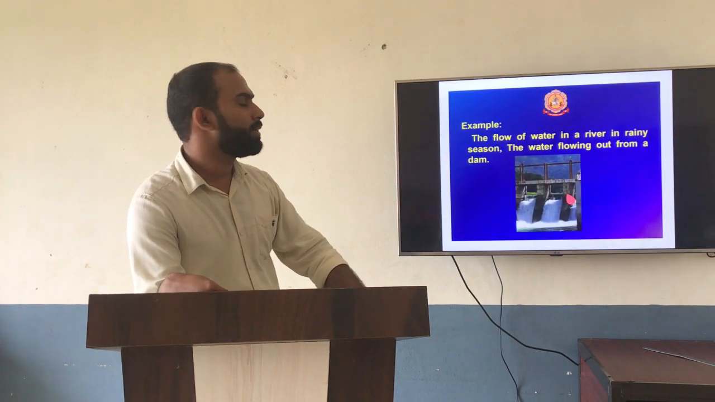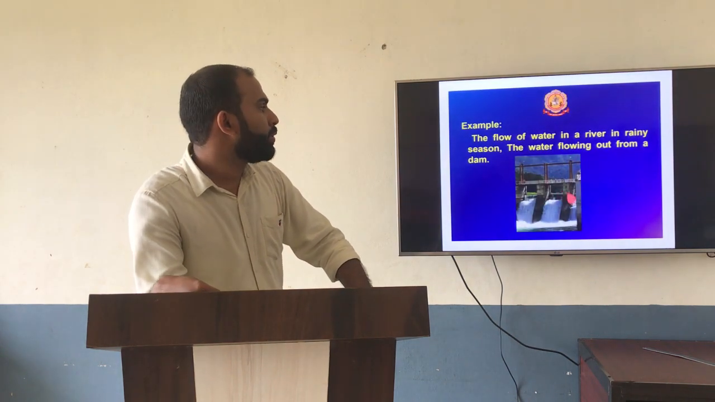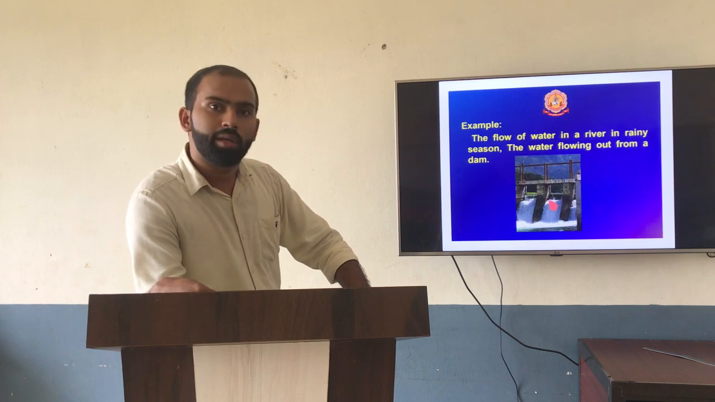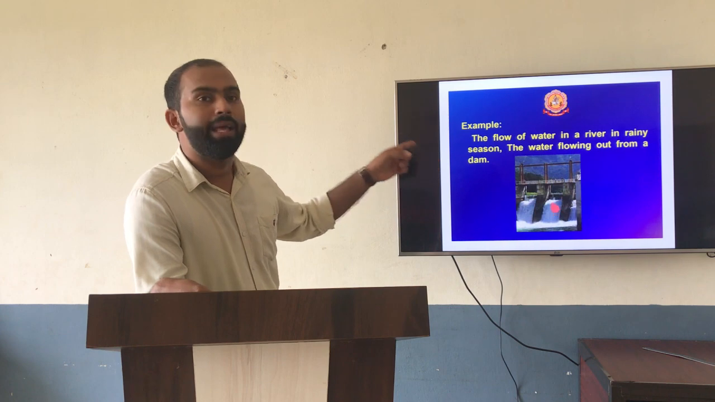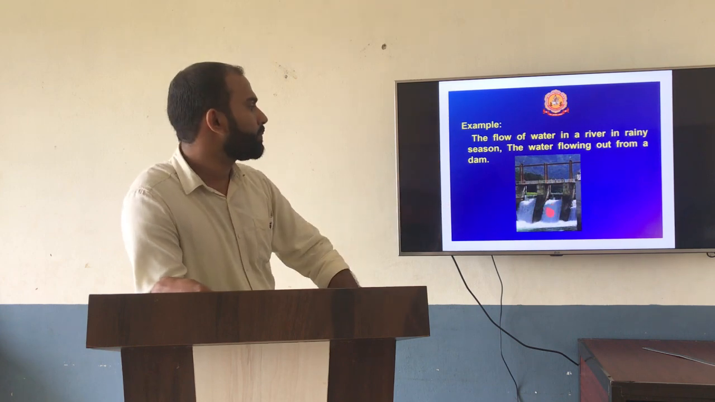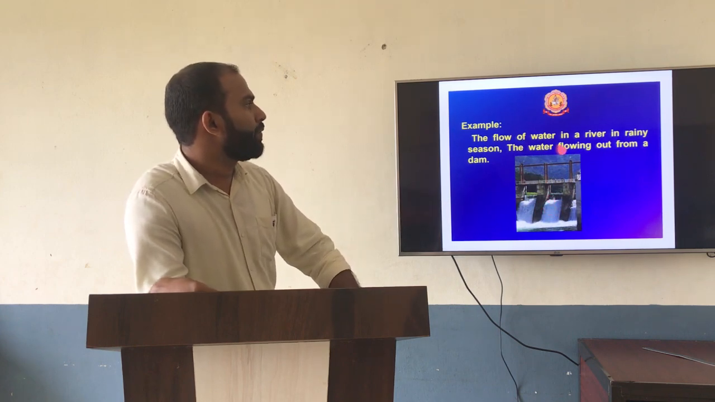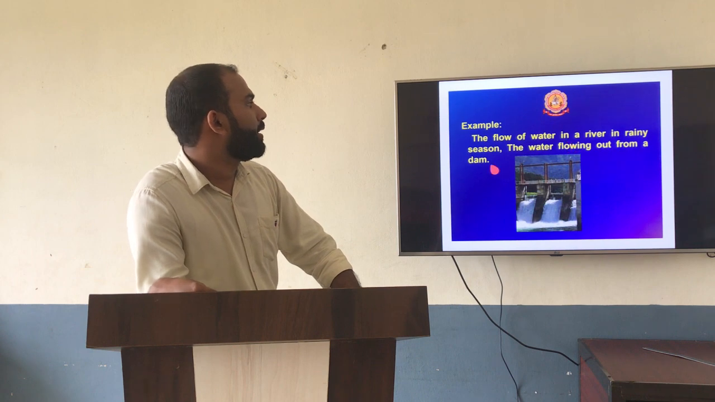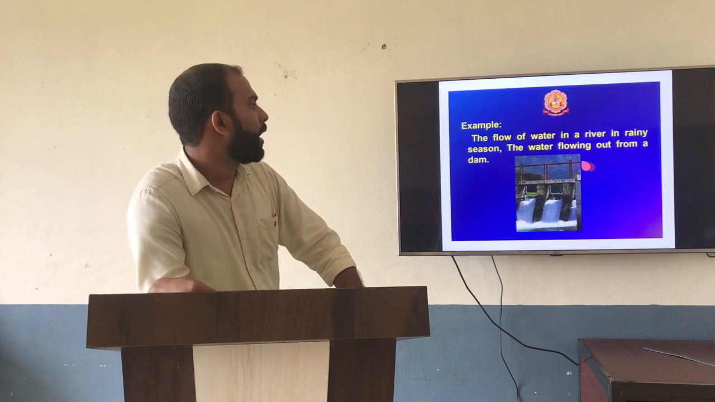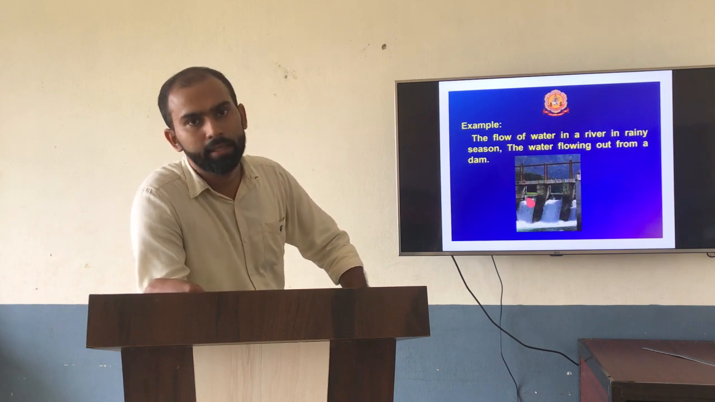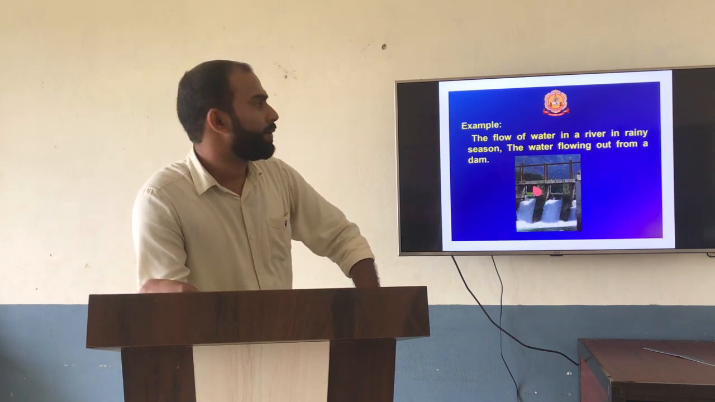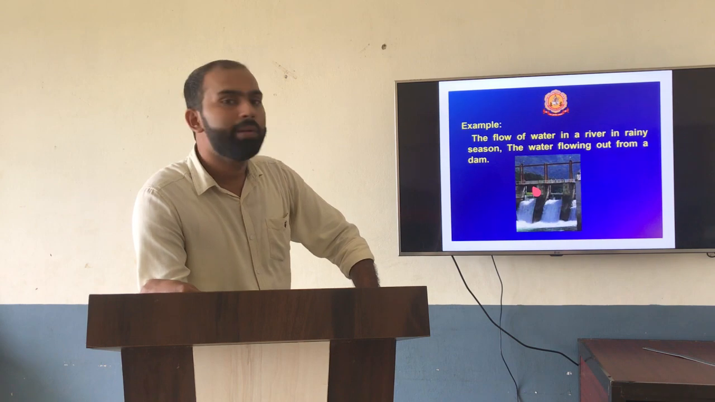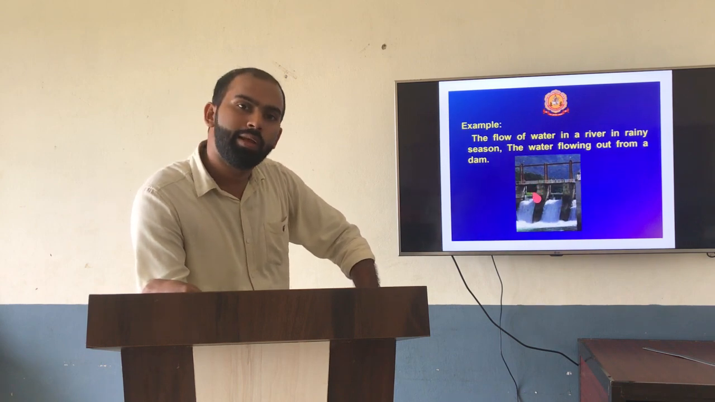Can you find the dam over here? Do you think it is a regular flow or irregular flow? Obviously, it is irregular flow. Can you see? It is the flow of water in a river in a rainy season, especially water flowing out of this dam. Obviously, it is irregular flow. Many such cases we can find in our day-to-day life as well.